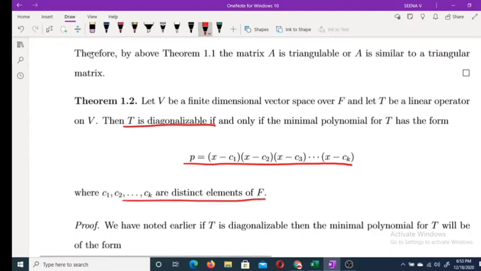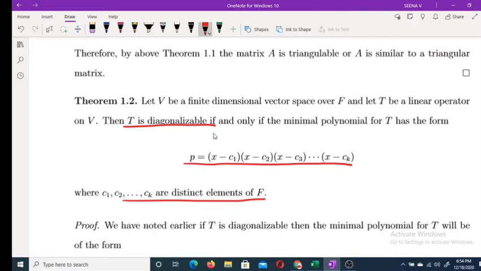The theorem says that if T is diagonalizable, then the minimal polynomial is of this form. Also, if the minimal polynomial for T is of this form, then T is diagonalizable. Clear? T is diagonalizable implies the minimal polynomial is a product of distinct linear factors. Okay. So, conversely, if the minimal polynomial is of this form, then T is diagonalizable. Okay. What about the first part?